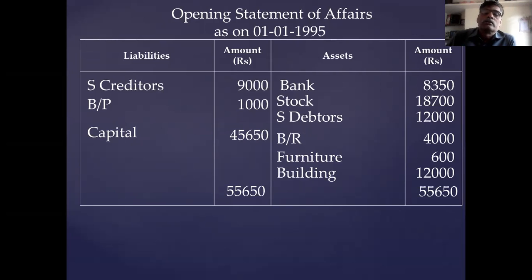Account portion completed. Here we ascertained the credit purchase, credit sale, then opening capital. 3 missing informations ascertained. Now we go to preparation of P&L account.